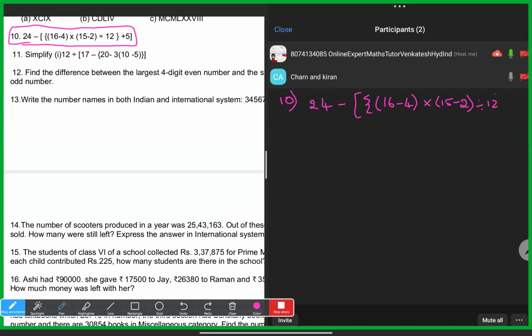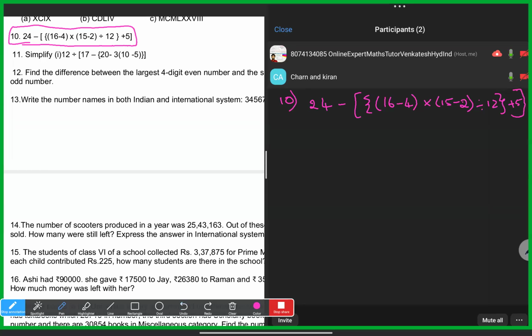Then the flower bracket closes, and finally we have plus 5, and finally another bracket. The starting bracket which we opened here ends here at the last. That is a rectangular bracket, or square bracket, we call this.